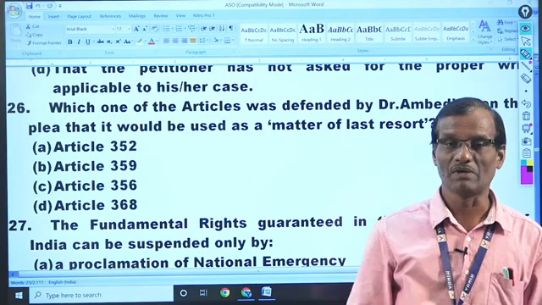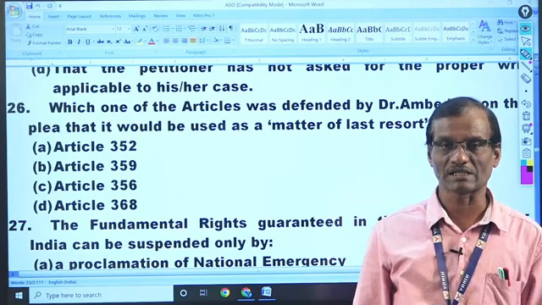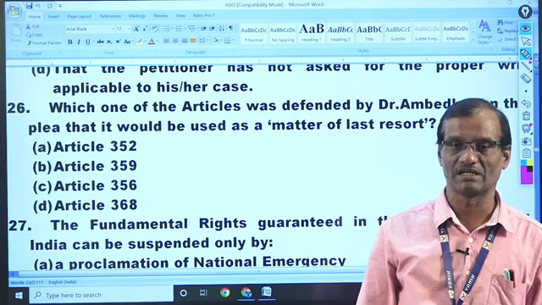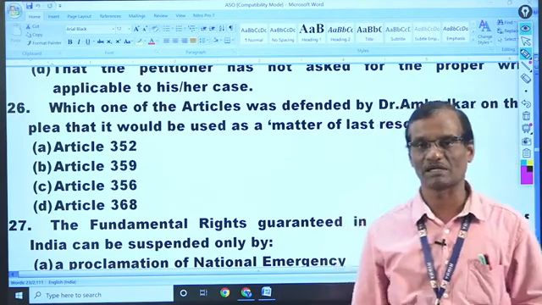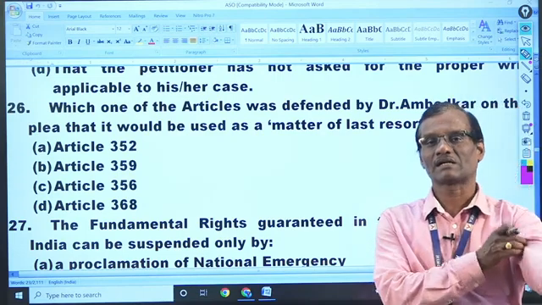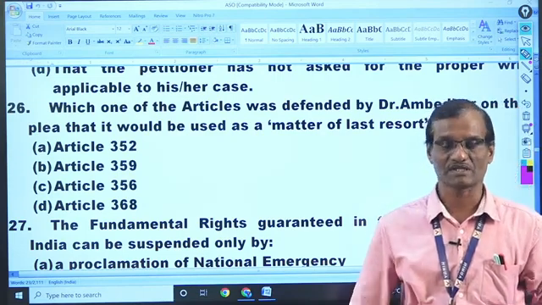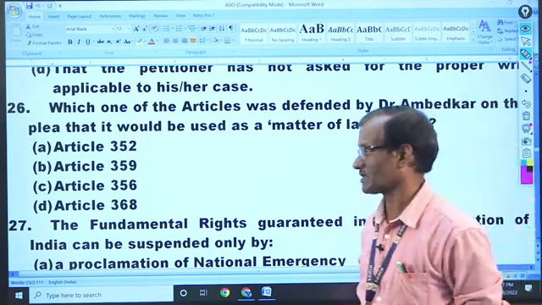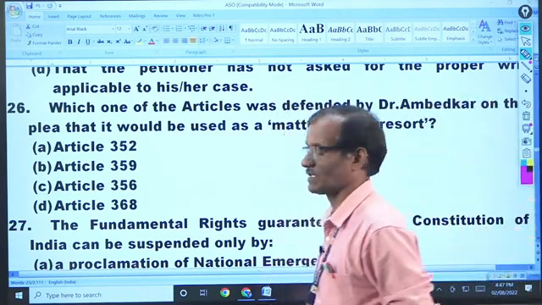Many members in the Constituent Assembly opposed the inclusion of this article, but Ambedkar supported it, saying that at least it would be kept as a matter of last resort, last option. So which article was he referring to?